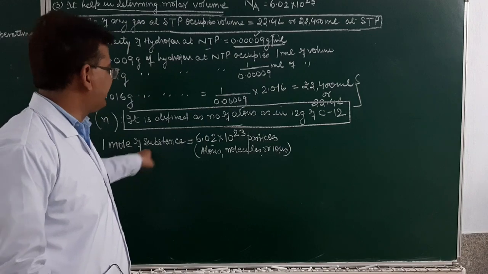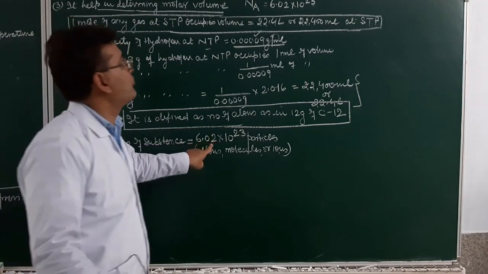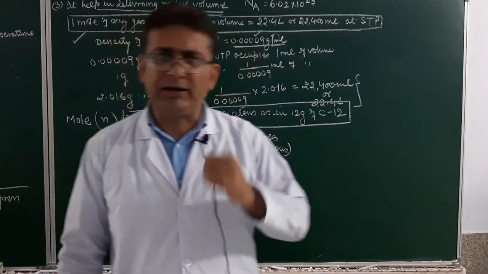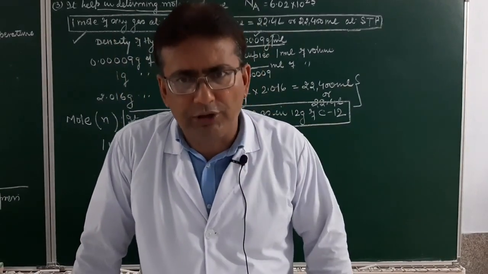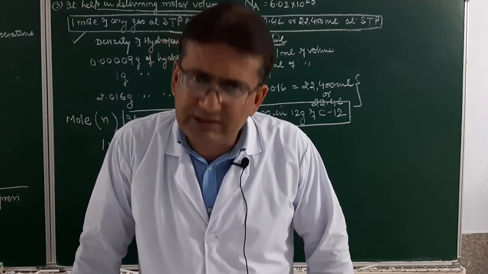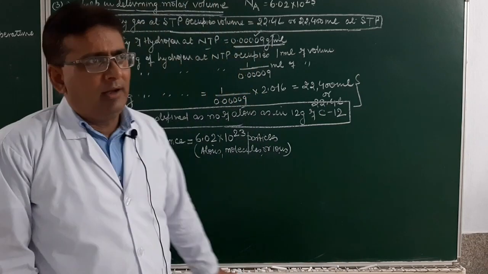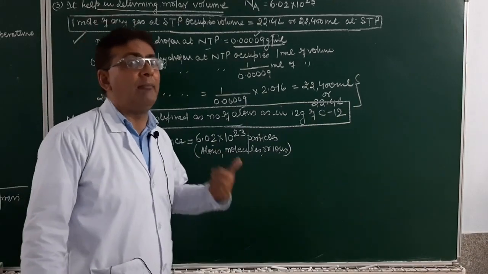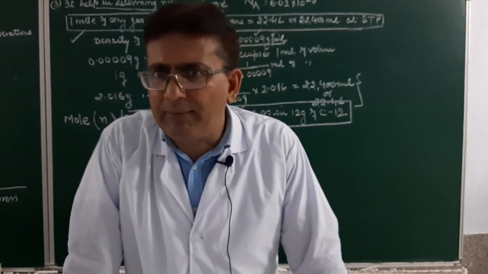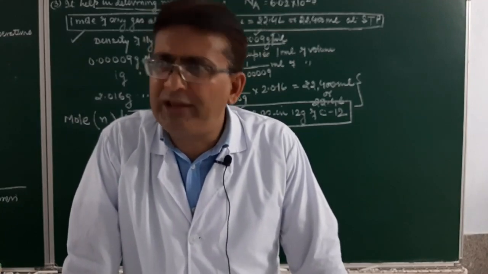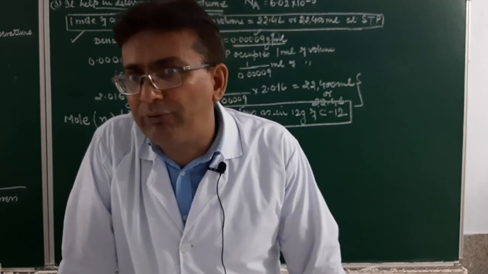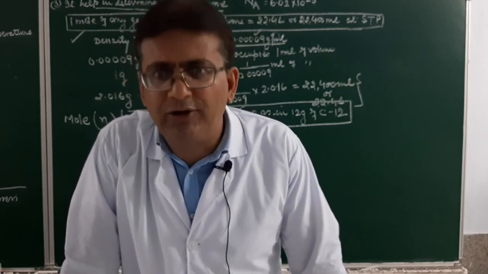1 mole of a substance contains the same number of particles as were present in the 12 gram of carbon 12. And how many particles were those? They may be atoms, they may be molecules, or they may be ions. These were 6.02 into 10 raised to power 23. Now, what is a gram molecular mass or a gram atomic mass? If I say gram atomic mass, it is the mass of the same number of atoms as were present in 12 gram of carbon 12. And how many were those? 6.02 into 10 raised to power 23.